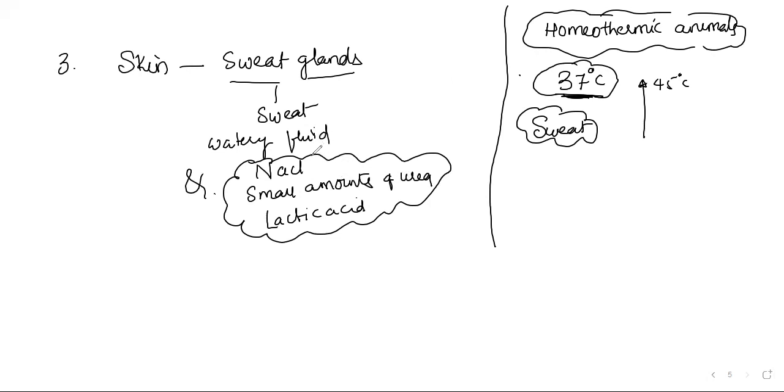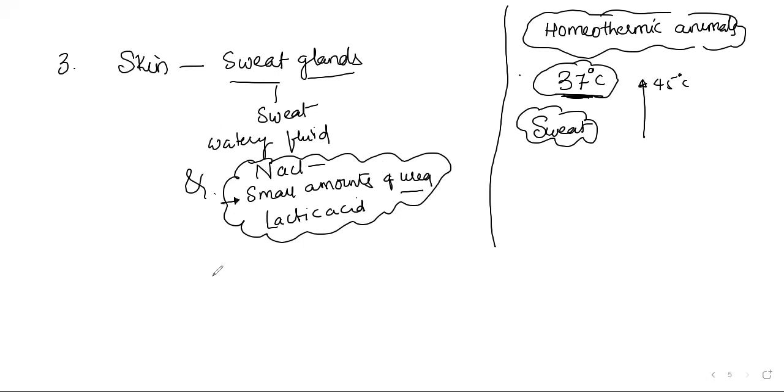You might know the taste of sweat: salty. Why? Sodium chloride. You might know that sweat gives some foul smell. Why, sir? Because it contains urea. We can say the primary function of sweat is not eliminating excretory wastes. The primary function of sweat is to facilitate the cooling effect of our body surface. But along with that, it also helps in the removal of some wastes: sodium chloride, small amounts of urea and lactic acid.